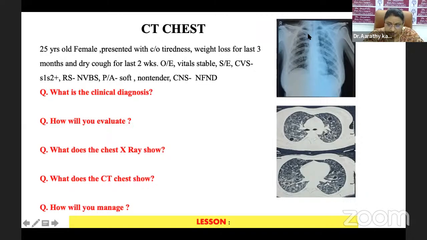The patient was subjected to an X-ray chest and a CT, which is shown here. And what do you think are the findings in the X-ray of this patient and the CT film also? And with these findings, how will you manage this patient further?